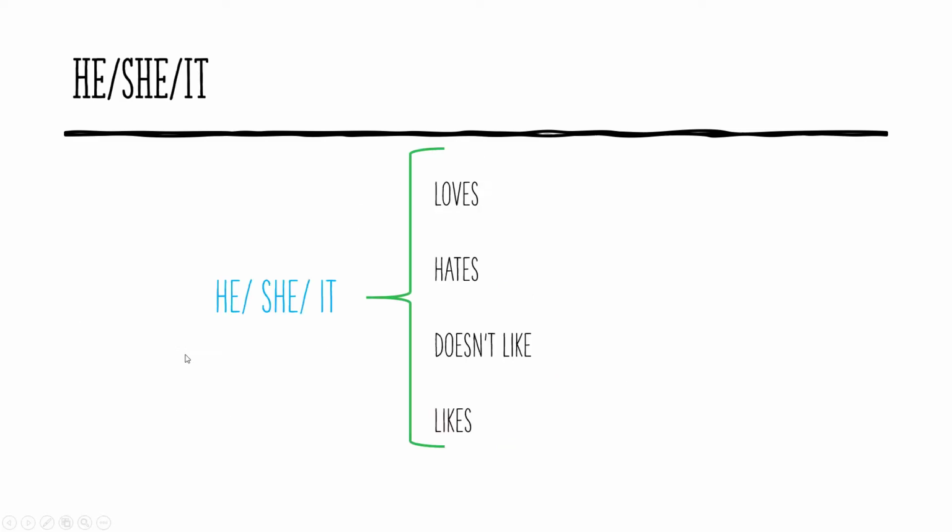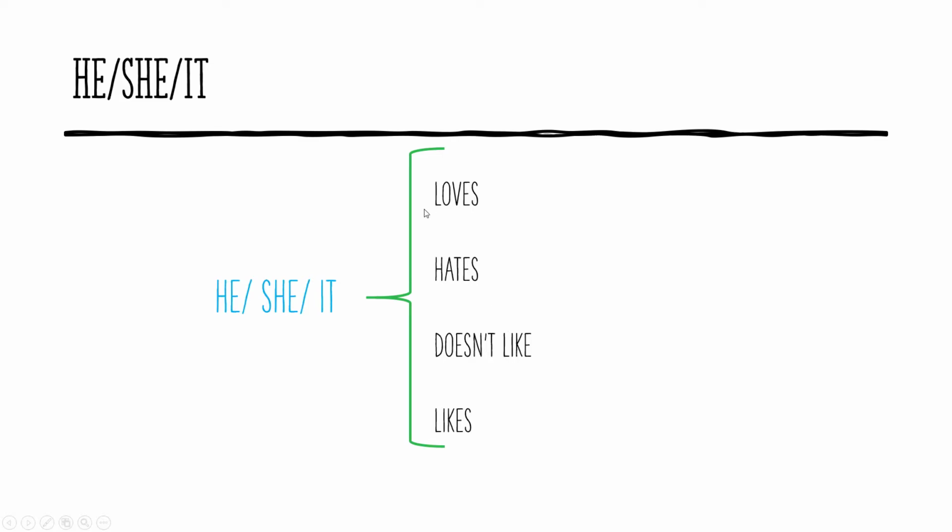Okay? But you also need to know another thing about this. And this is related to the use of these three pronouns, he, she, and it. Because when you want to use one of these three pronouns, the verbs that express our likes and dislikes change a little bit.